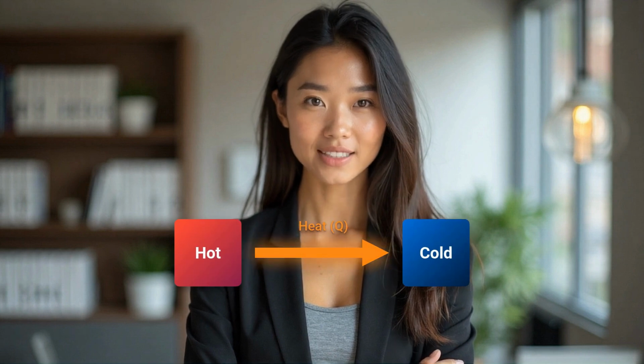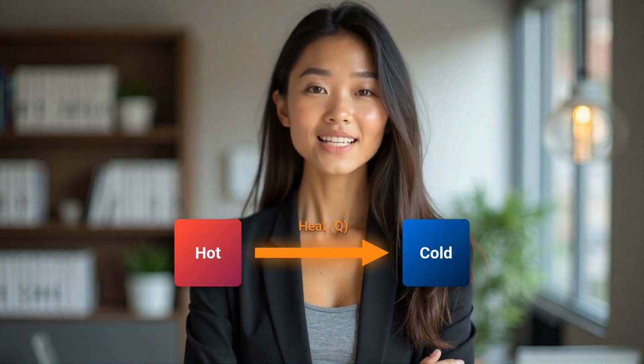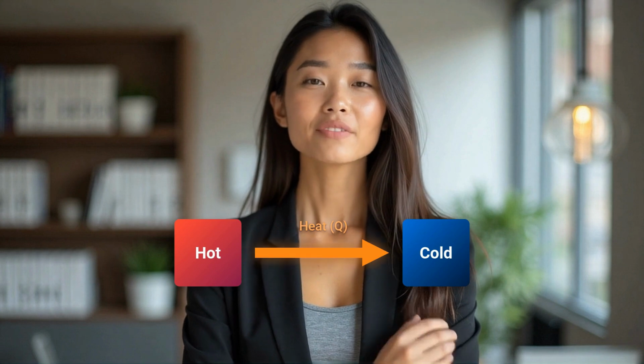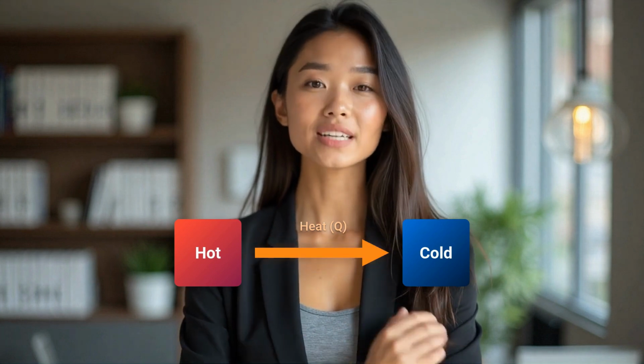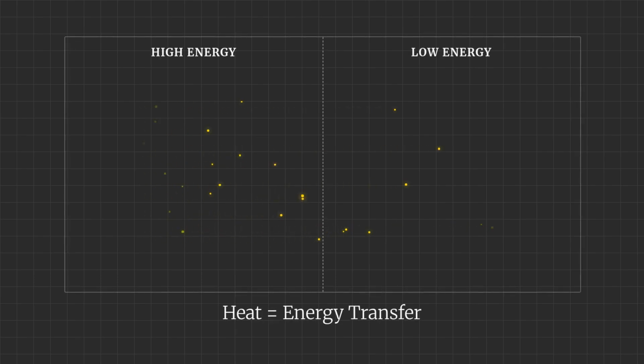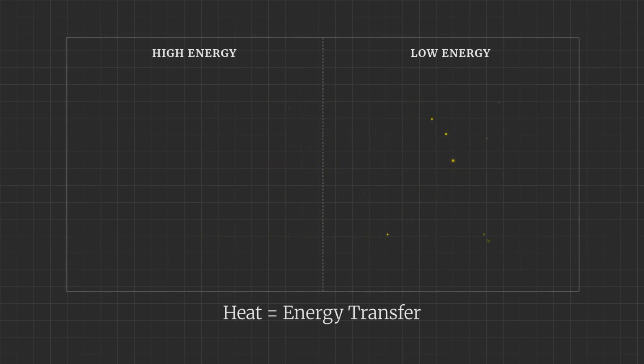Heat, on the other hand, is energy in transit. It is not something a system has, but rather the energy transferred due to a temperature difference. Think of it like this. Temperature is like the height of the water in a tank, while heat is the water flowing through the pipes.